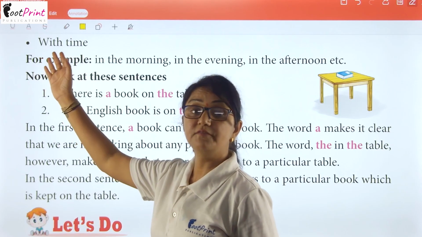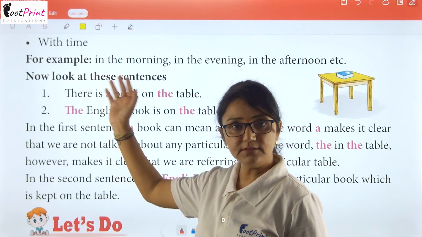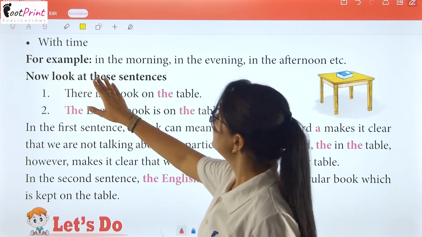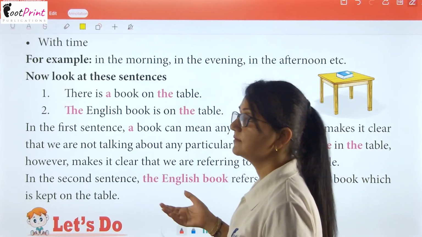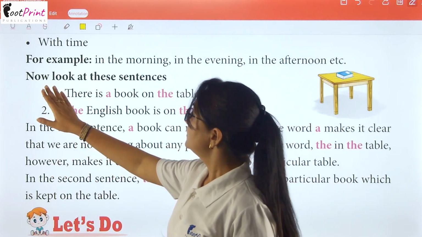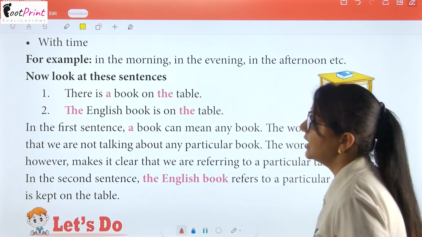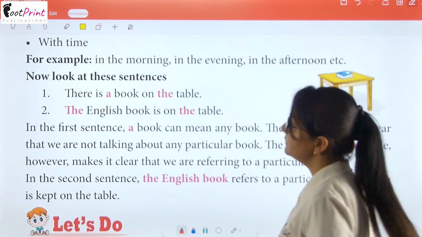Now next is with time. टाइम के साथ में भी हम the पुट करेंगे. For example, in the morning, in the evening, in the afternoon, etc. Clear? Now look at these sentences. आइए अब हम इन sentences को देखें.